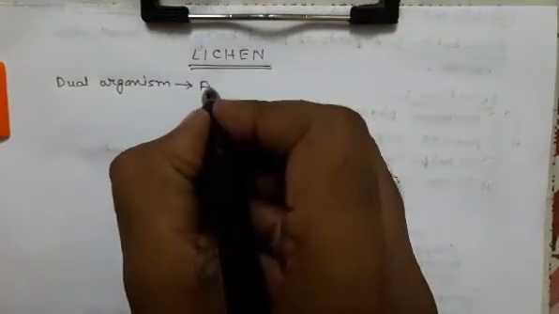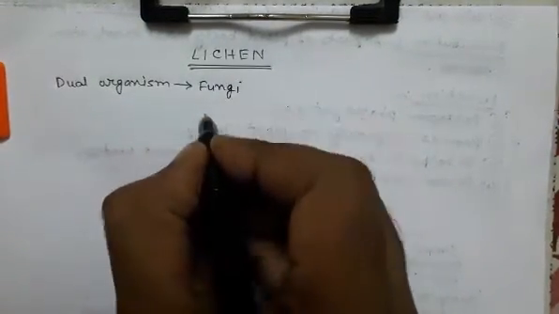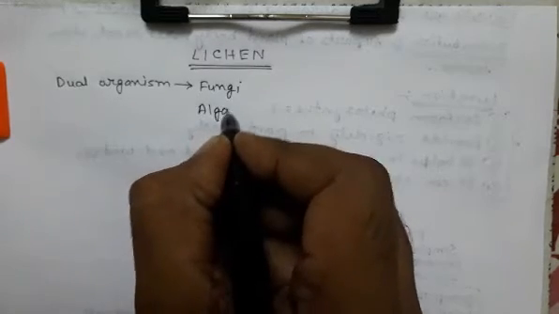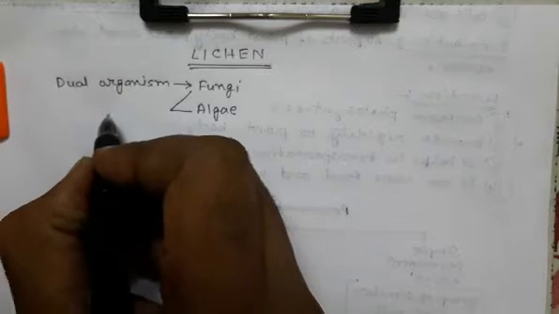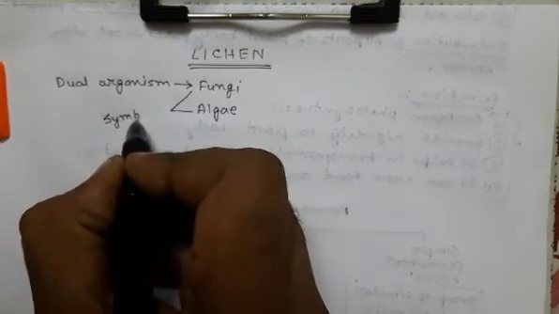One is fungi and another is algae. Algae and fungi both can form the lichen, and the relationship present between algae and fungi is called a mutual relationship, that is symbiosis. So fungi and algae are both present in symbiosis.